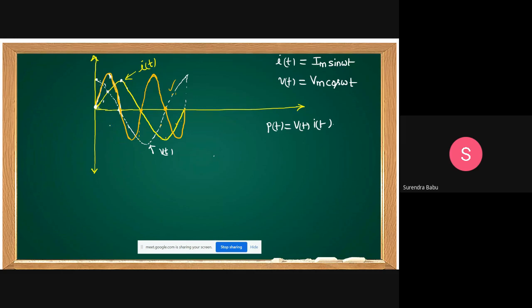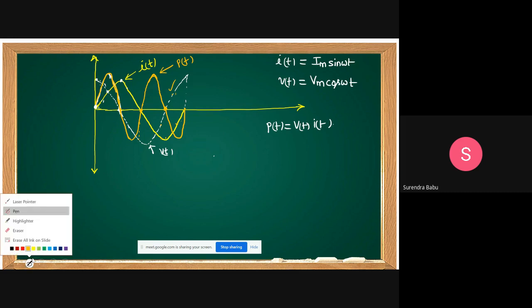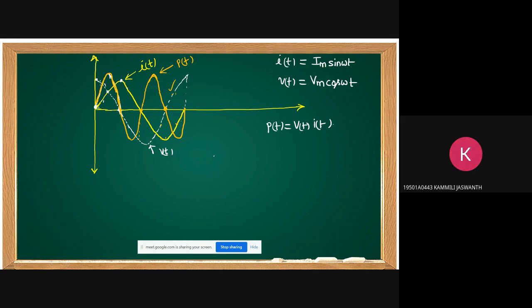For one cycle of sinusoidal voltage and current, how many cycles of power waveform are we getting? Come on, students. 2 cycles. That's why the ripple frequency is 2f.